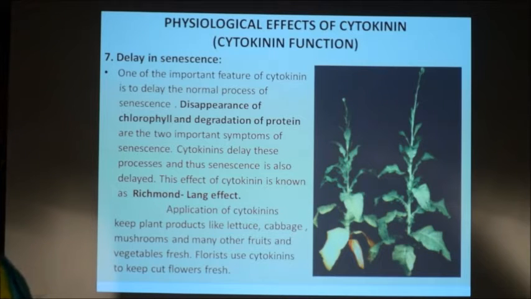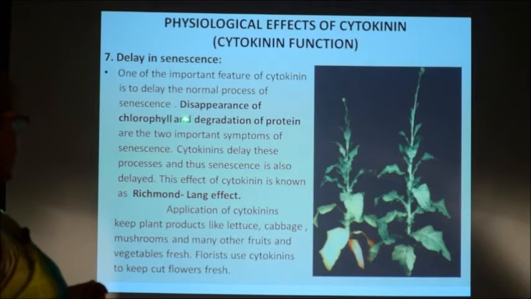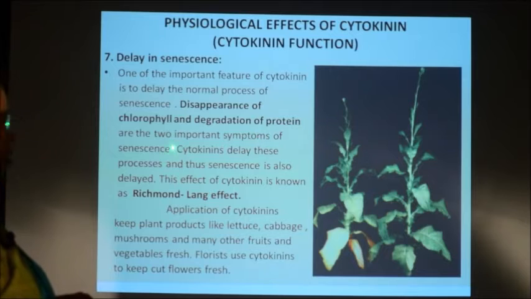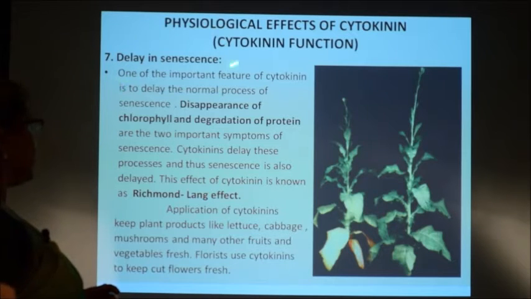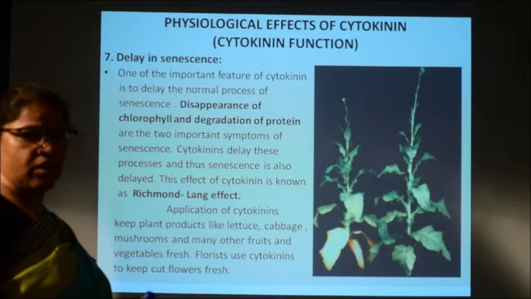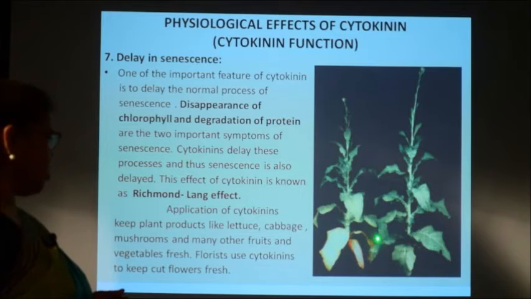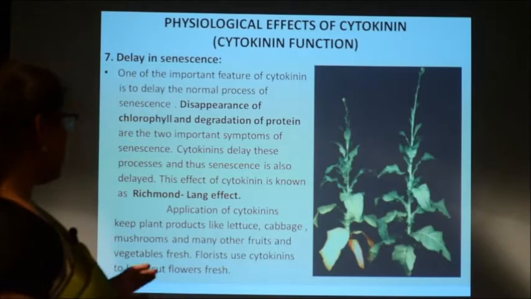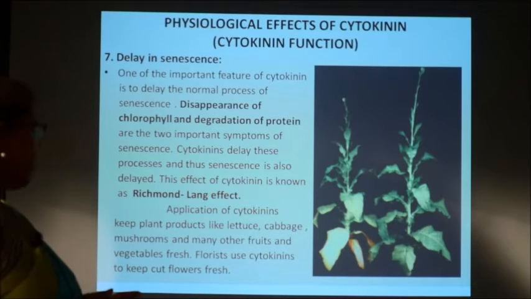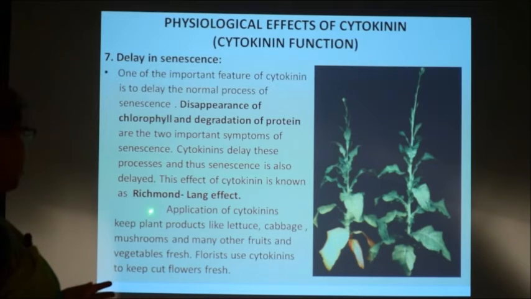So, what does the cytokinin hormone do? It delays these processes, the disappearance of chlorophyll and the degradation of protein. All these symptoms, all these processes are delayed by the cytokinin hormone, and that is known as the delay in senescence. If senescence is delayed, that means the aging process is delayed. So, we cannot find yellow leaves or other aging symptoms in plants. This particular effect of cytokinin is known as the Richmond-Lang effect, because they discovered this.